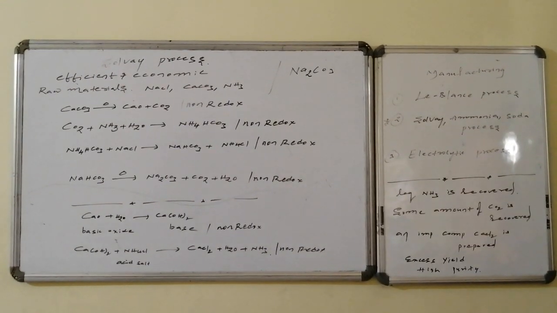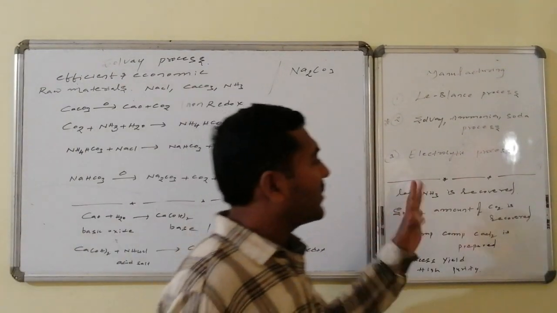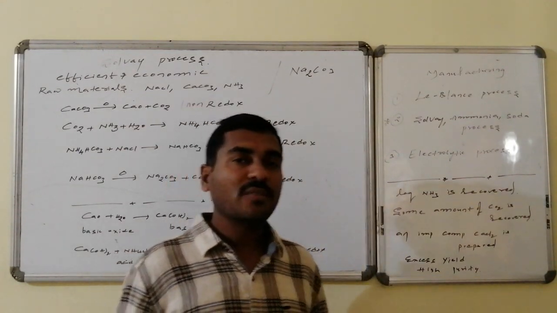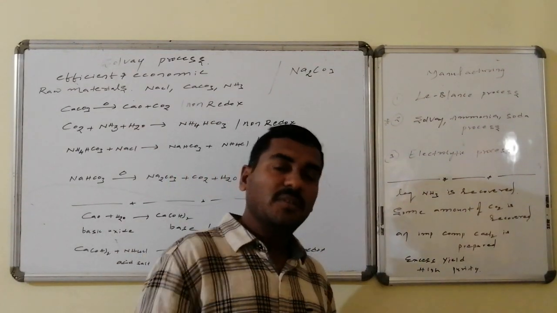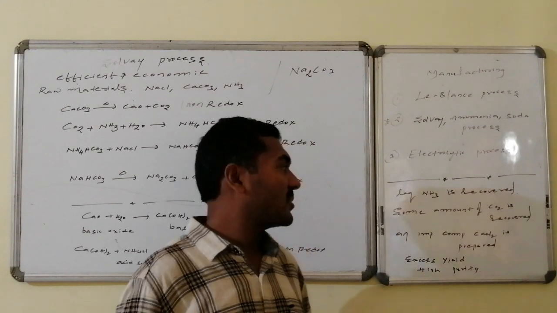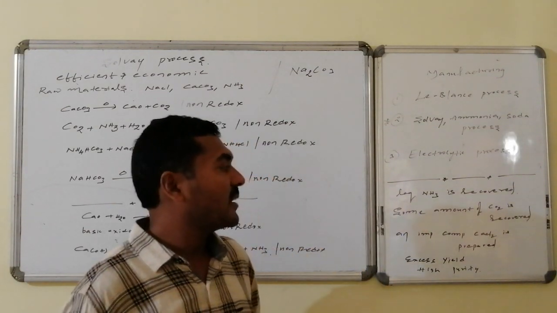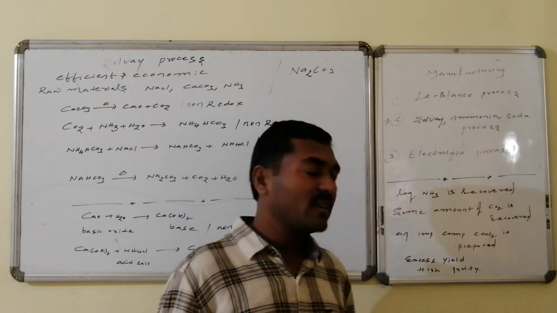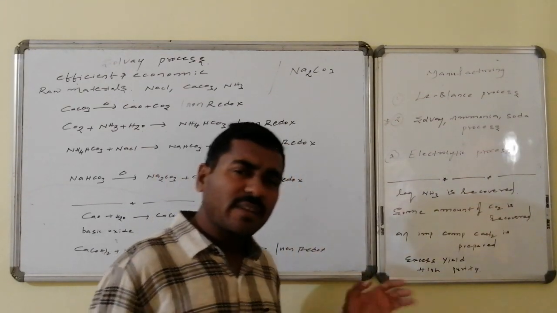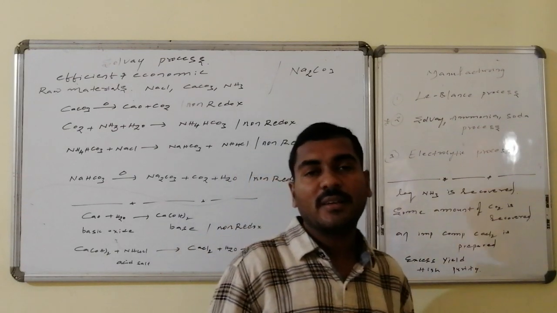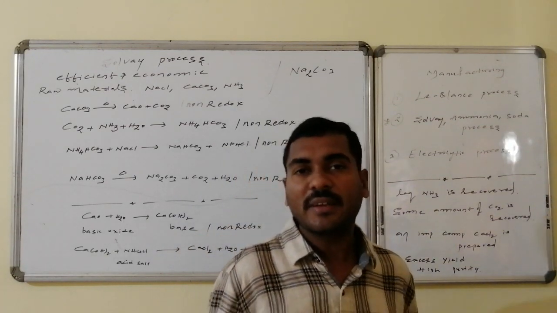In this process the beauty is like this: the required amount of ammonia is recovered, so with a small amount of ammonia we can repeatedly make the process occur, and some amount of carbon dioxide is also recovered, and an important compound like calcium chloride is also prepared, and it has an excess yield, and the purity of the sodium carbonate obtained is also very high.